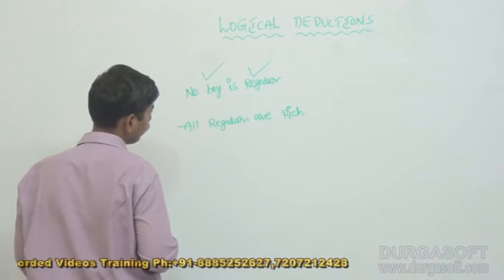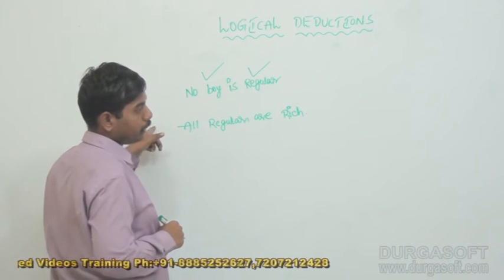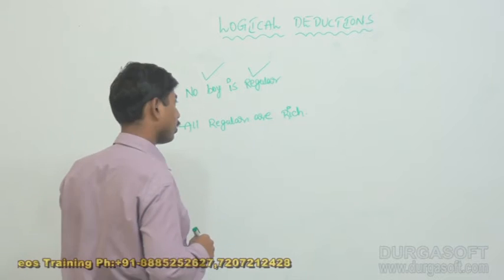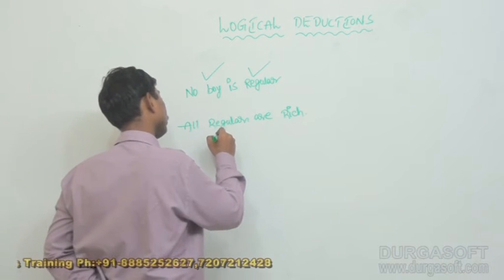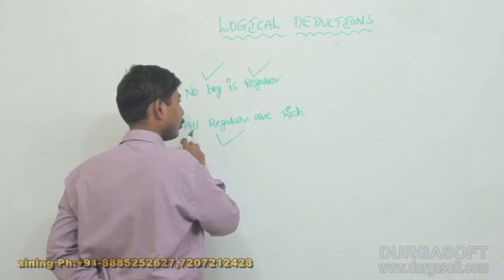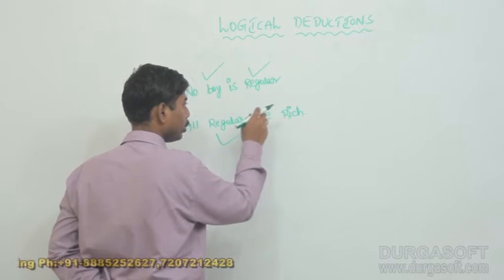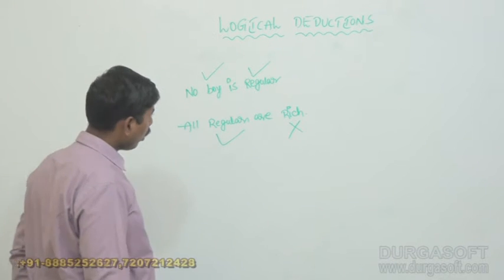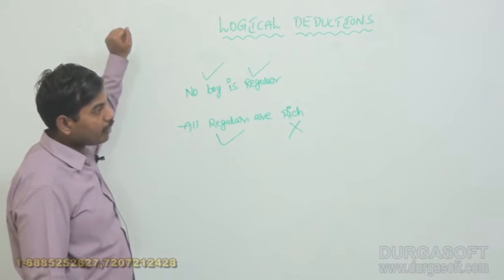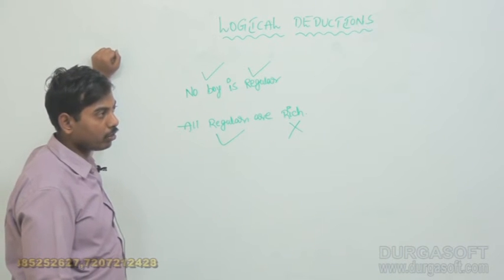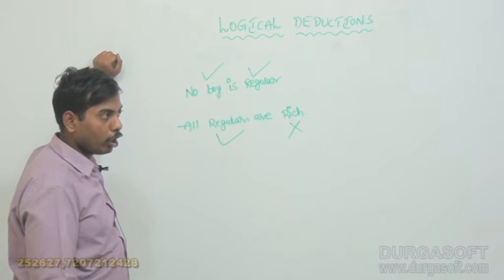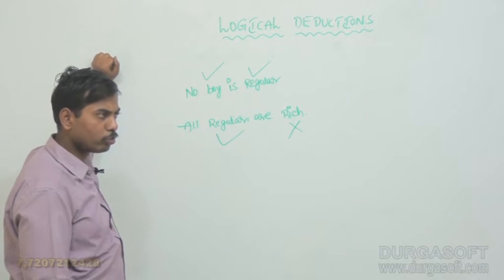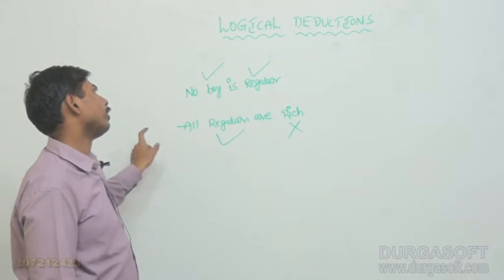Next, what is the subject in the universal affirmative statement? Regular is the subject, that should be distributed. And what is the predicate in that universal affirmative? Rich is the predicate, that should not be distributed. Now we have identified the subject and predicates in the given statements, and we have represented the distribution process also for these two statements. Now let us focus here.